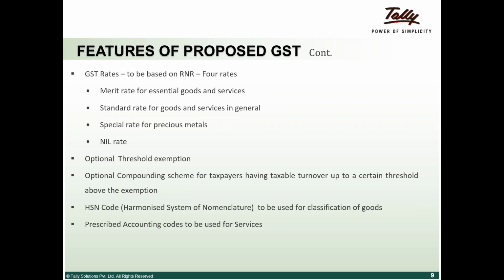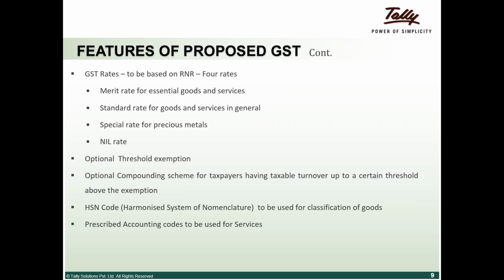So just one thing on RNR. RNR means revenue neutral rate. Basically that is the rate at which there won't be any plus or minus for the government from what it was earning. So the revenue neutral rate is the rate which probably will apply to about 80 to 90% of the products and services that we are dealing with. There is, like Shiv said, something called a merit rate, which will be on essential goods and food items which come under the purview of the general public. So that will be in the range of 12 to 13 or 14.